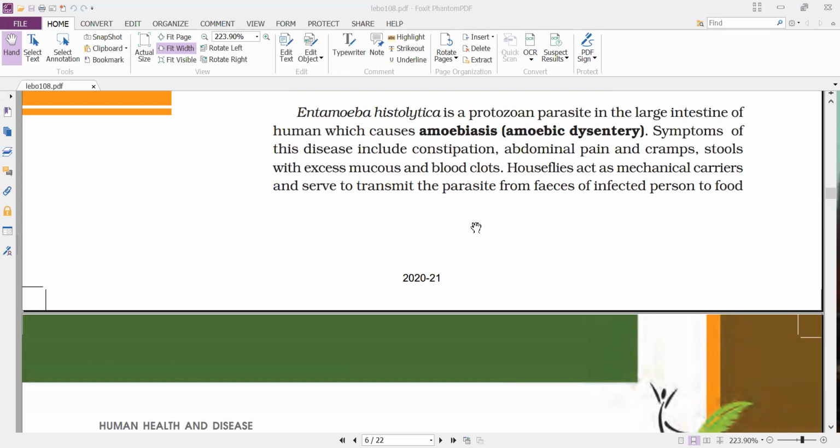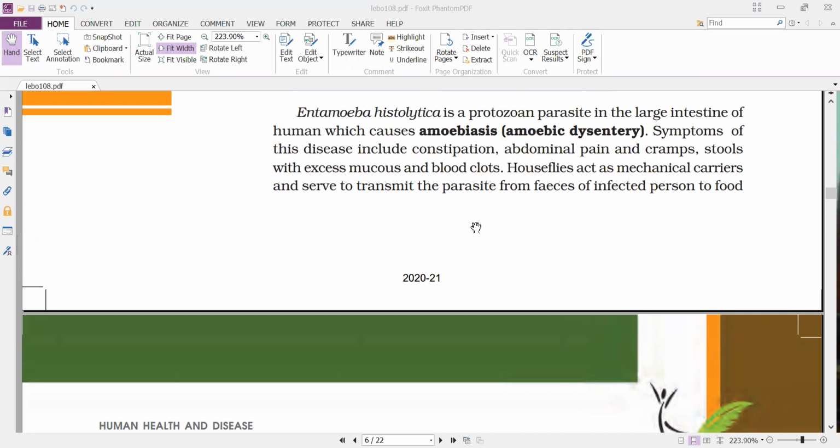So it belongs to protozoa, and it is an endoparasite which lives primarily in the large intestine of humans. While it infests the large intestine, it causes a disease called amoebiasis, which is also called amoebic dysentery.